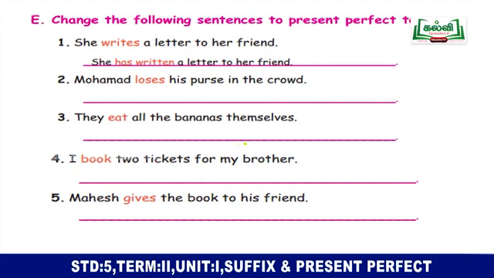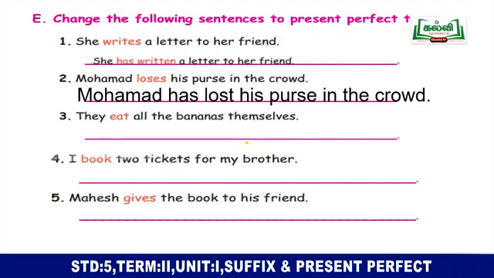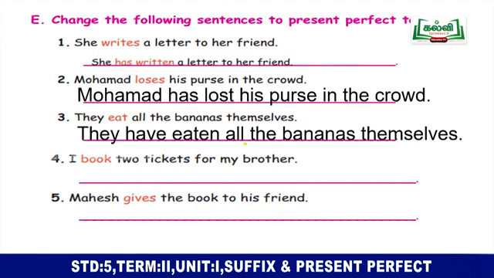Muhammad loses his purse in the crowd. Muhammad has lost his purse in the crowd. They eat all the bananas themselves. They have eaten all the bananas themselves.